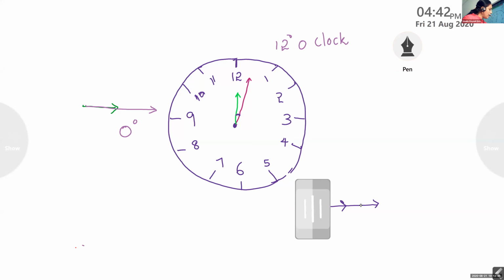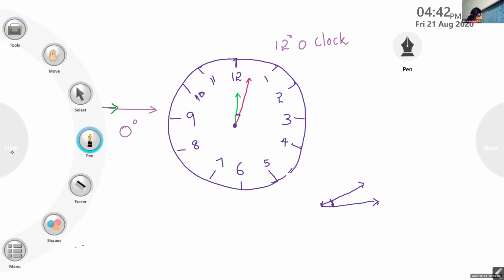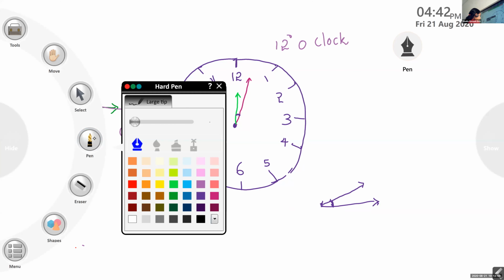Afterwards, one ray started moving like this. Now you can find a small angle in between. Clear? Yes, ma'am. Okay, there is a small angle. Okay, children? Again the minute hand starts moving. Then after that, it reached.